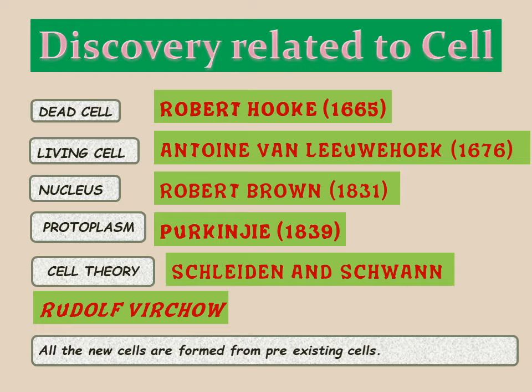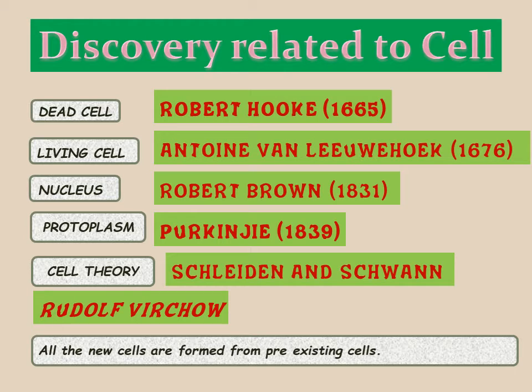Then came another scientist, Antoine van Leeuwenhoek, who in 1676 found living cells. Then the nucleus was discovered by Robert Brown in 1831, and you know that the nucleus is the basic structure that is responsible for controlling all the activities of the cell.